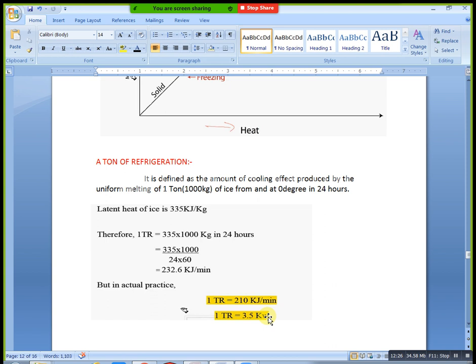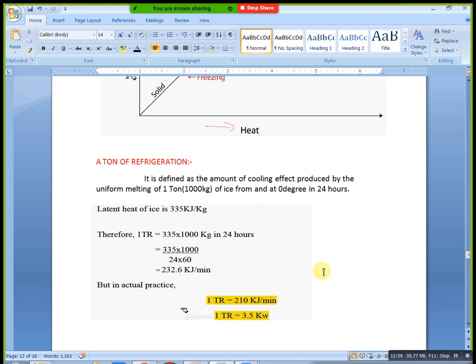Actually, for 1 TR we need 1.2 kilowatts to 1.4 kilowatts. This is as per standard; we need to select that value. Based on the system or efficiency it will also change. For example, in a chiller condition we take 0.8 kilowatts also. Just observe and compare. In motor selection, 1 TR is equal to 1.2 to 1.4 kilowatts.